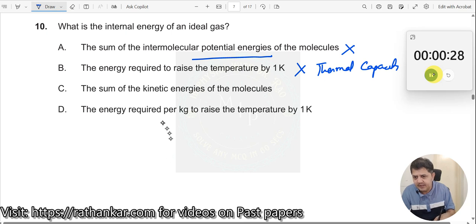So then, option C: the sum of the kinetic energy of the molecules. So this is actually okay. So this could be one of the right answers. Option D: the energy required per kg to raise the temperature by 1 Kelvin. So this could be for the specific heat. So this is also incorrect. So C is the right answer.